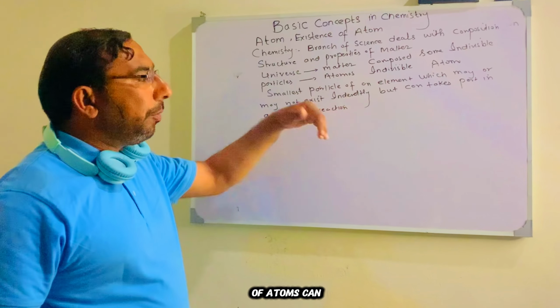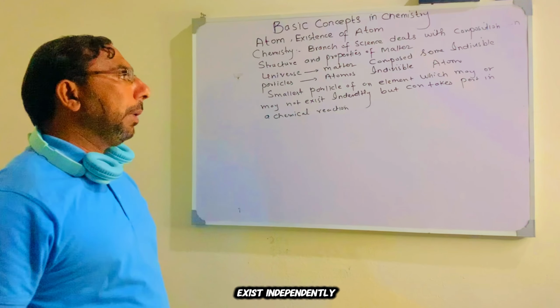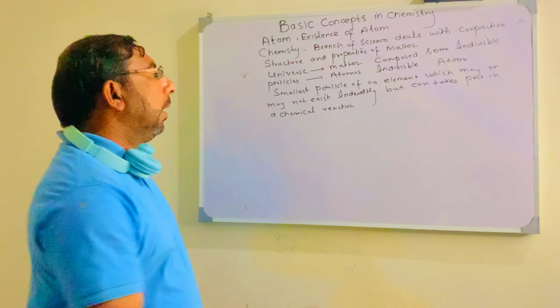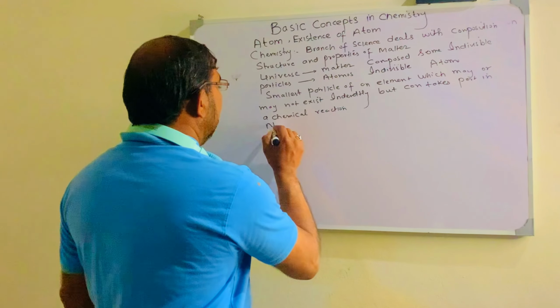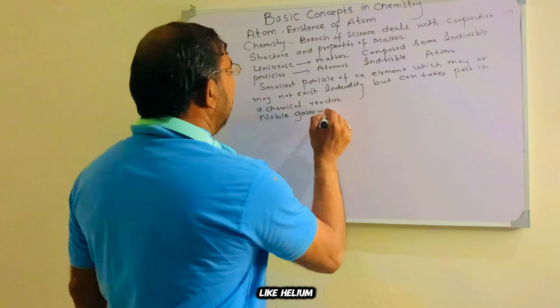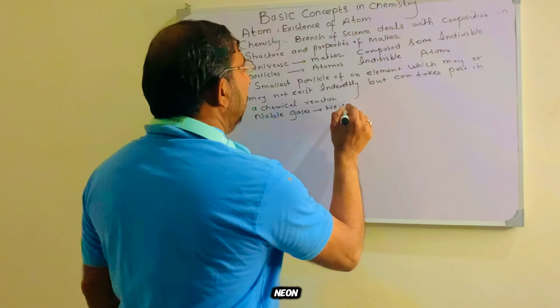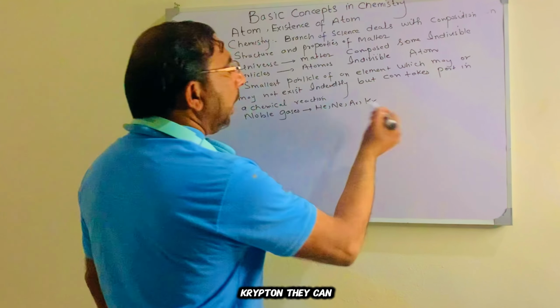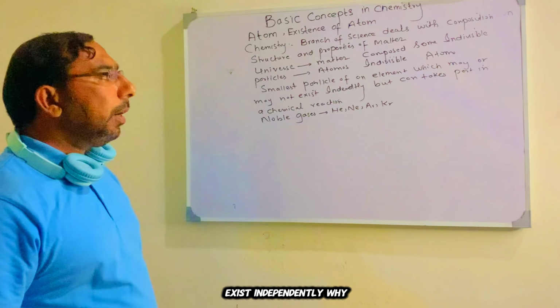Some types of atoms can exist independently and some atoms cannot exist independently. The noble gases in group number 8A of the periodic table, like helium, neon, argon, krypton, can exist independently. Why?